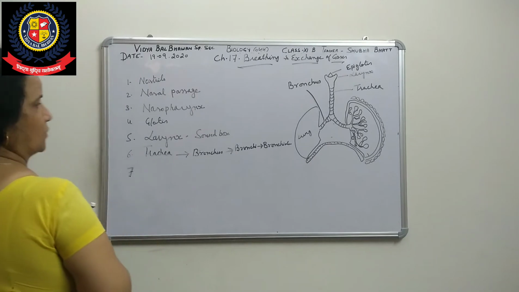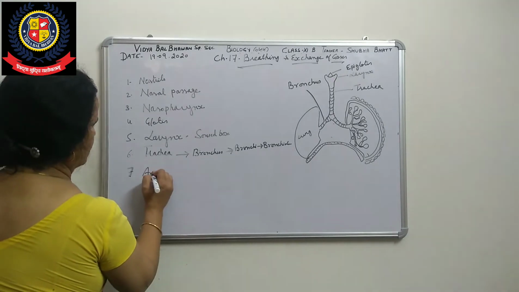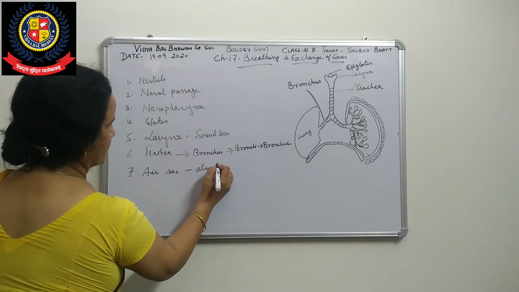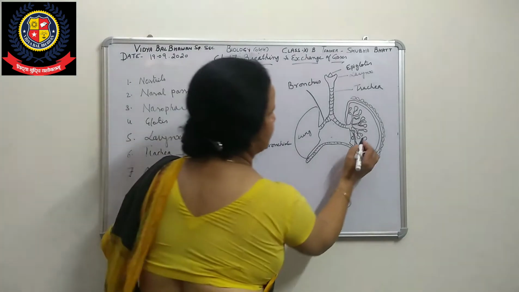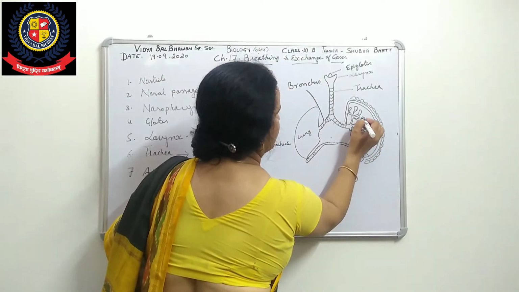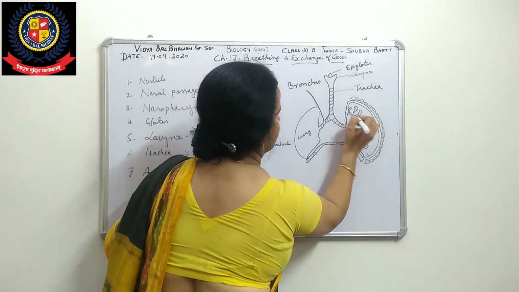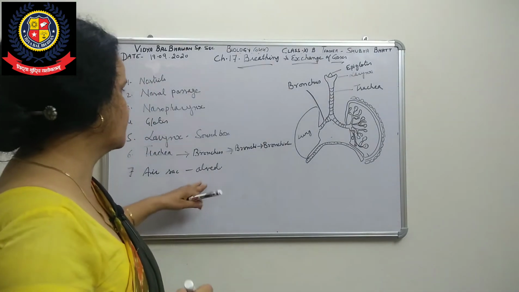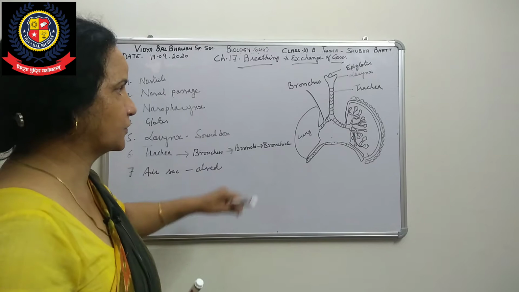That air sac is called alveoli. So all of these are alveoli, these air chambers. All bronchioles open or terminate into air chambers, or alveoli. That is the next structure.